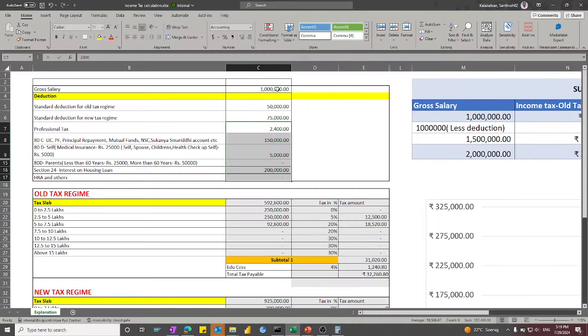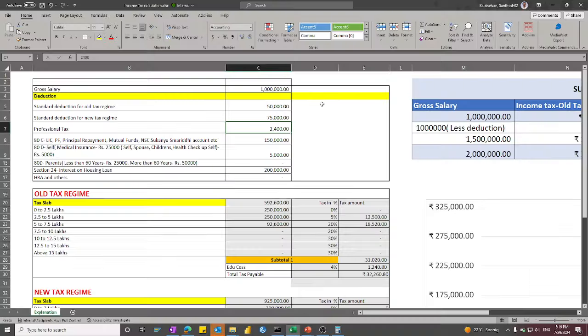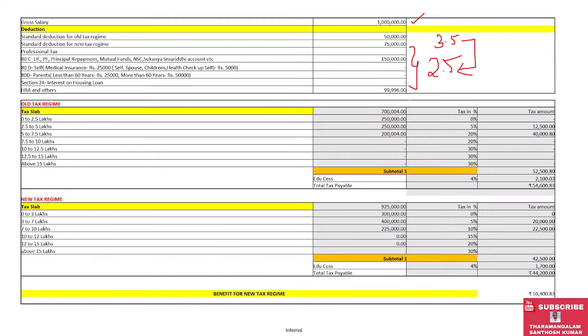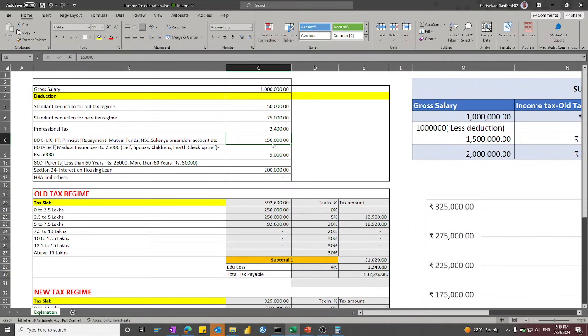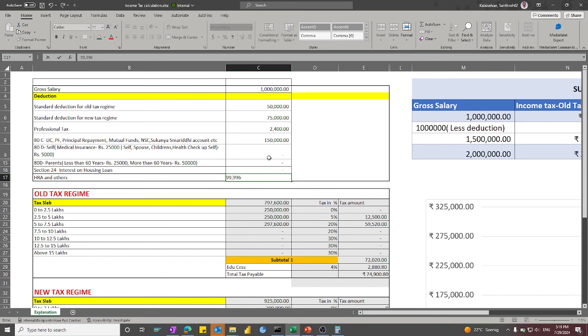So I go to the same Excel sheet. 10 lakhs, 50,000, 75,000, and 2,400 professional tax. For 80C, I am putting 1,50,000, and this I am making 0. For section 24, interest on housing loan, I am putting 0, and I am putting 99,996 as rental allowance, HRA under rent.